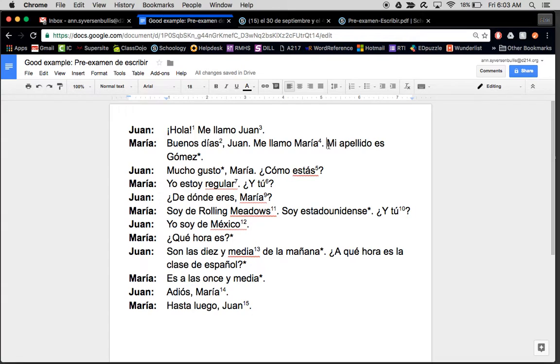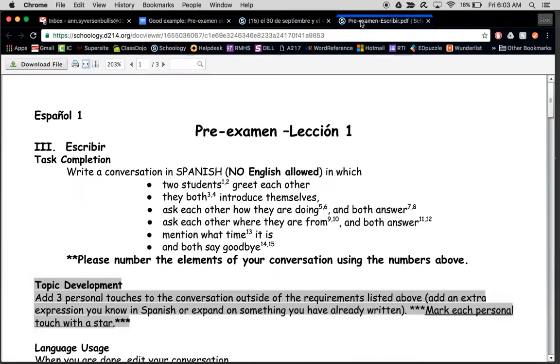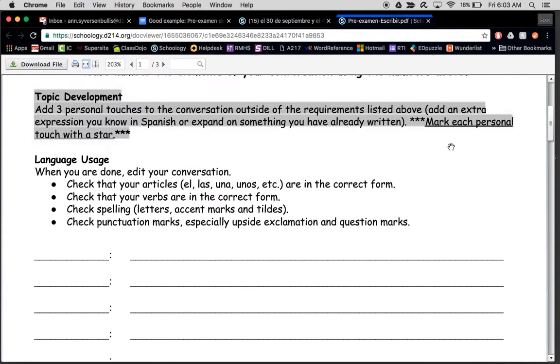Now you'll notice here I have mi apellido es Gomez. That's not one of the required things. It just says introduce themselves. It doesn't say specifically that you need to use first and last names. So I've put a star because that's what down here, in this topic development part, you're adding 3 personal touches.